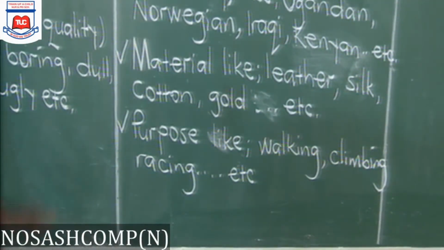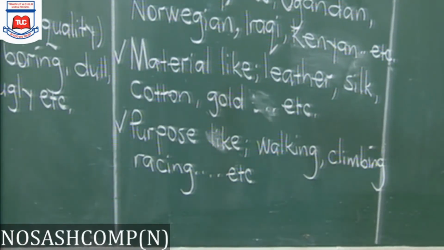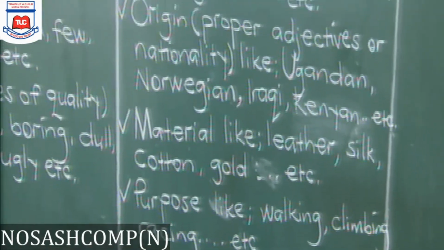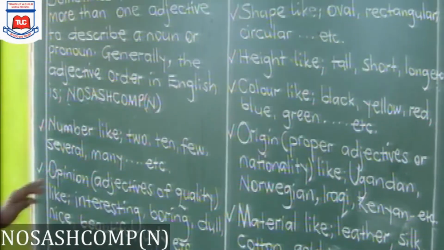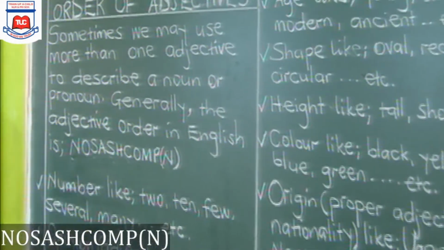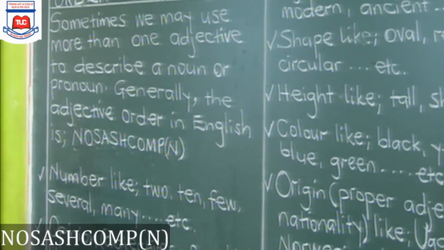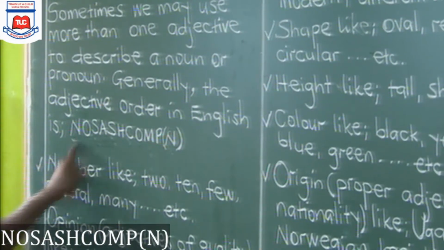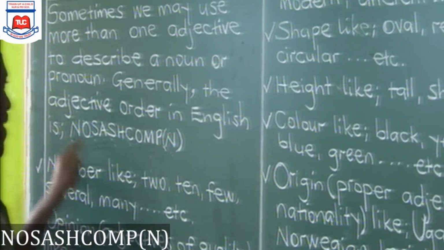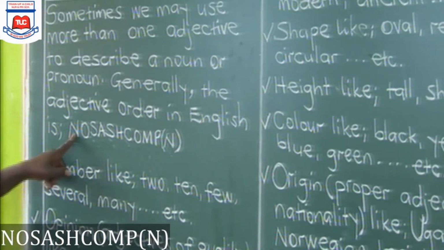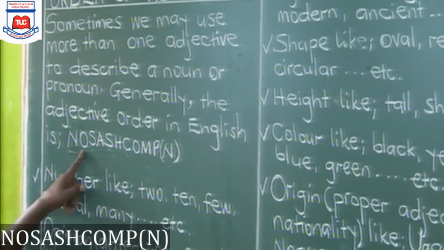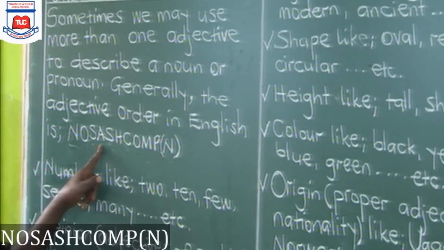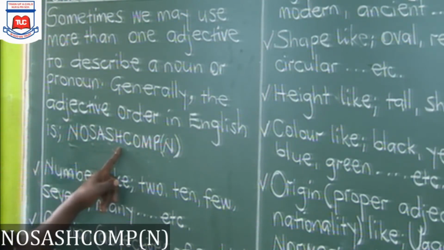So now we said that we are looking at order of adjectives. Sometimes we may use more than one adjective to describe a noun or pronoun. Generally, the adjective order in English is NOSASCOMP. Some books will give you other formulas, but for this case, the better formula to use is NOSASCOMP, where N stands for the number, O stands for opinion, S stands for size, A stands for age, S stands for shape, and then H is height.